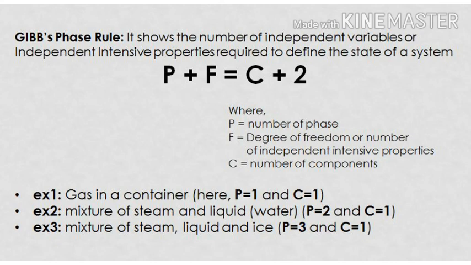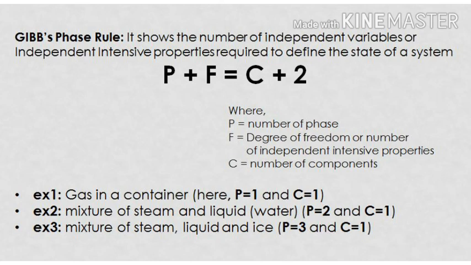Which also means that we only require one property to define the state, that is either temperature, 100 degrees Celsius, or pressure, 1 atmosphere. If I say pressure equals 1 atmosphere, then it is obvious that the saturation temperature or the boiling point will be 100 degrees Celsius. Or if I say 100 degrees Celsius, pressure should be 1 atmosphere so that boiling will take place.